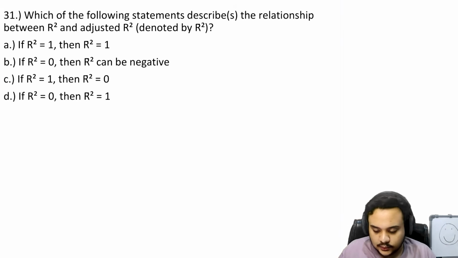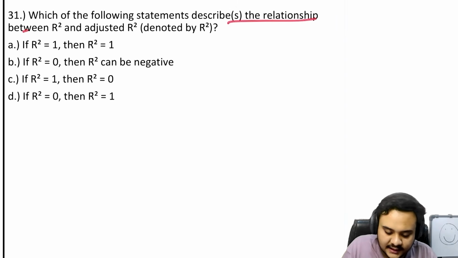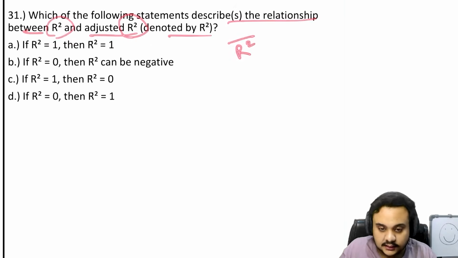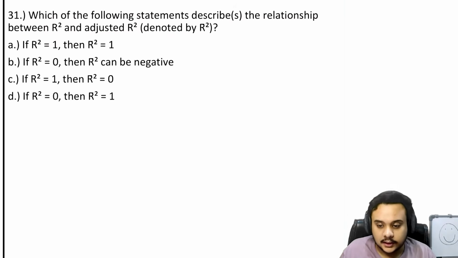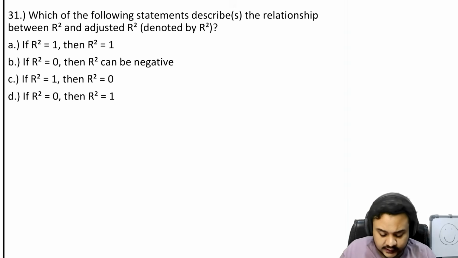Okay, so let us move on to section B now. The 31st question is: which of the following statements describes the relationship between R square and adjusted R square, denoted by R square bar? You have four options, and because we are in section B, more than one option can be right, so you have to be very careful about that. So let us write down the formula between the two first.